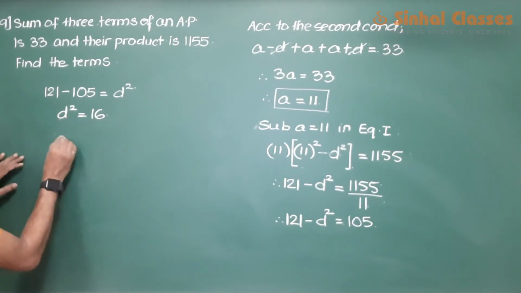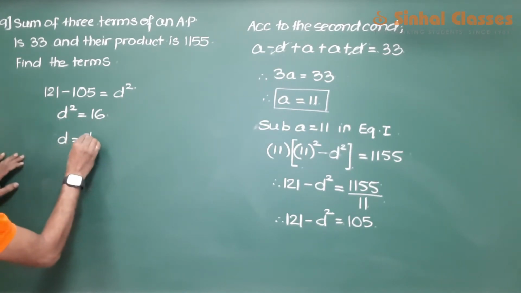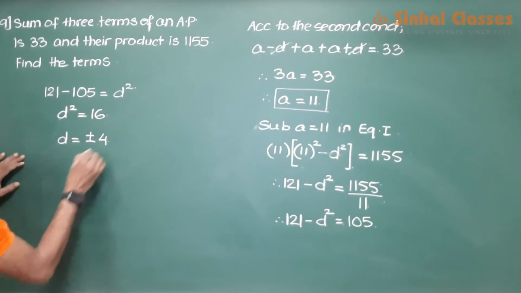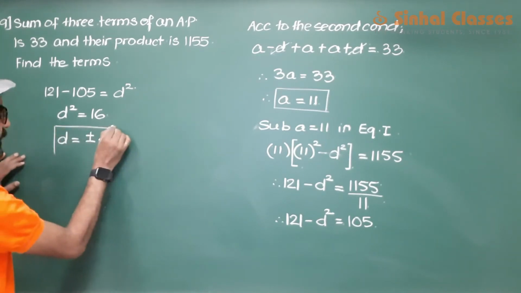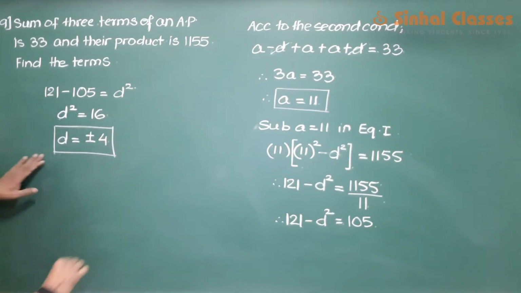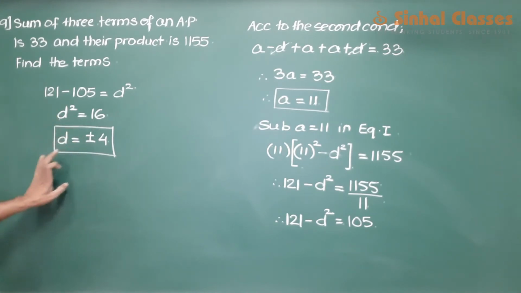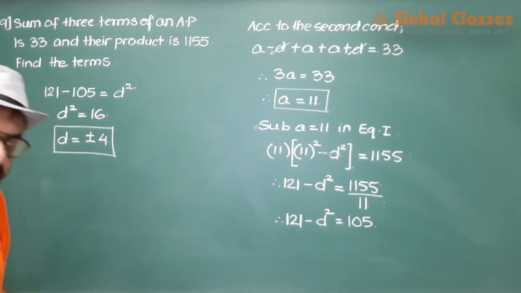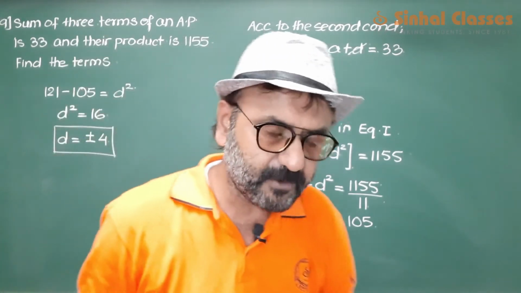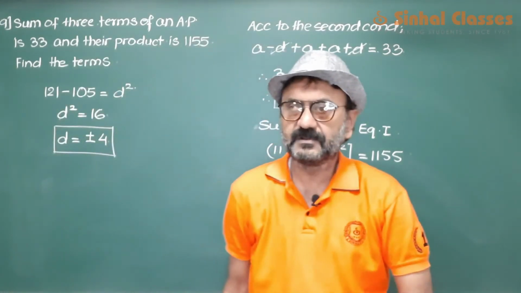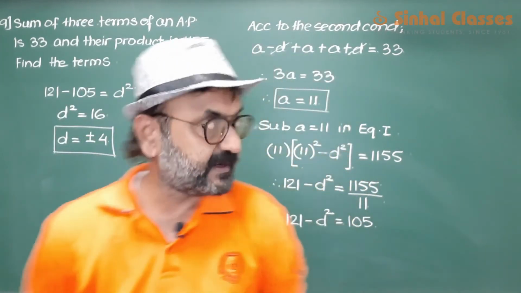Now when you take square root on both sides, you will get d is equal to plus or minus 4. Most of the students make a mistake here. When they are taking a square root, they only consider the positive value, which you should not. d squared is equal to 16, so d is equal to plus and minus 4, because d can have both the values. Difference can either be positive or negative, so you have to consider both the values. So here we have d is equal to plus or minus 4.